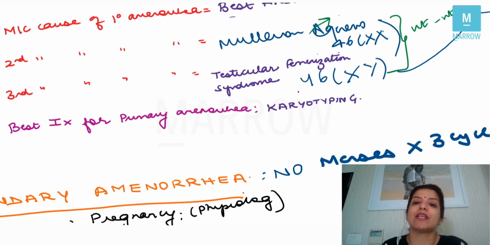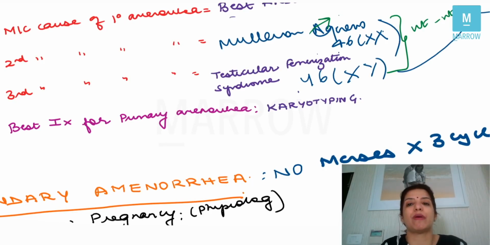The only difference is that in Mullerian agenesis, pubic hair and axillary hair will be well developed, but in testicular feminizing syndrome, pubic hair and axillary hair will not be well developed. So if they ask you what is the best test to distinguish between Mullerian agenesis and testicular feminizing syndrome, again it is karyotyping, because in Mullerian agenesis the chromosome number is 46XX, in testicular feminizing syndrome the chromosome number is 46XY, right?